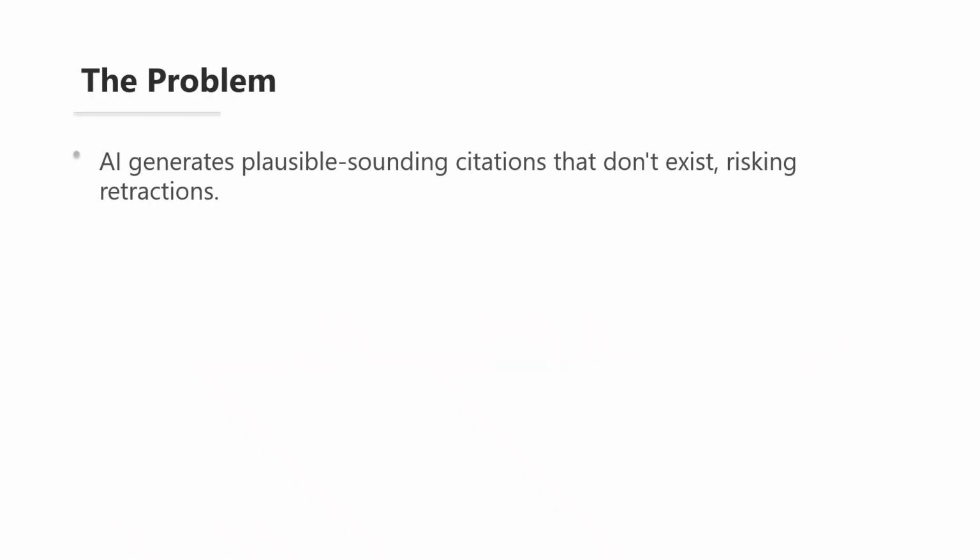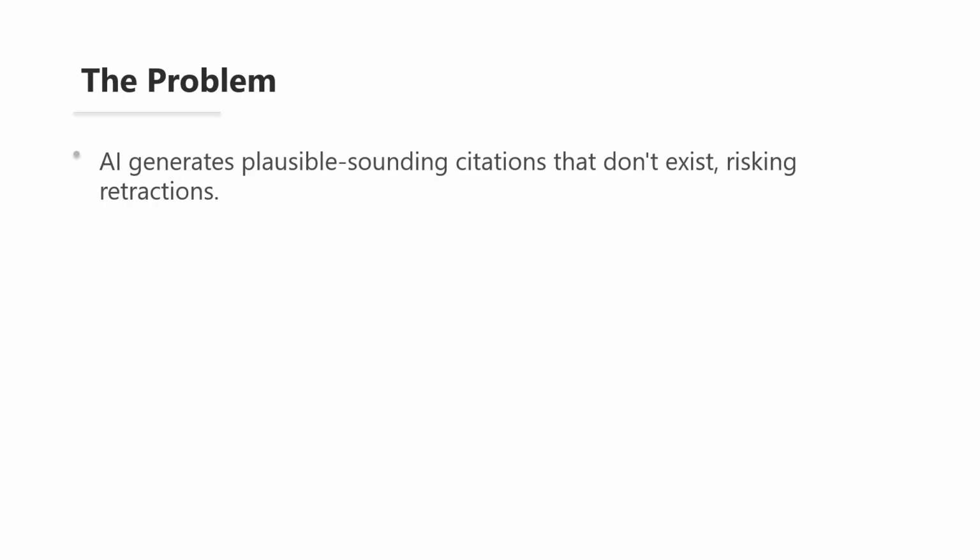Here's the solution: a 3-step verification protocol that catches every type of hallucinated citation. Step 1 is the search check. Take the exact paper title and search for it in Google Scholar, your field's primary database like PubMed or PsycINFO, and the journal's website directly. If you can't find the exact title anywhere, that's a major red flag. Real papers leave digital footprints across multiple platforms.